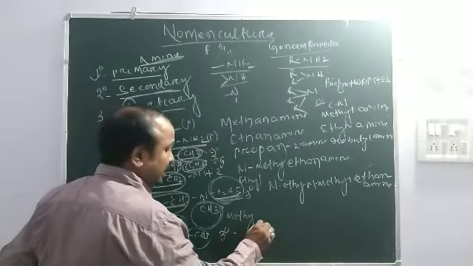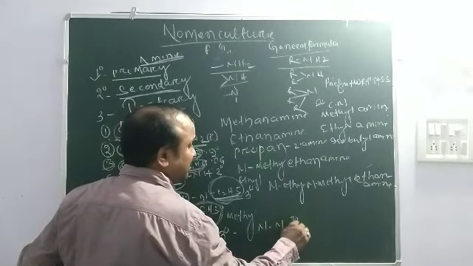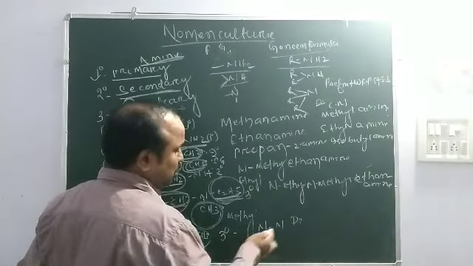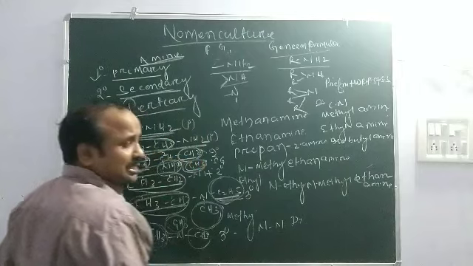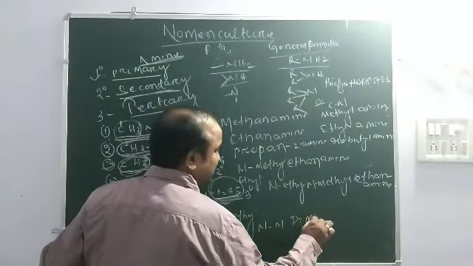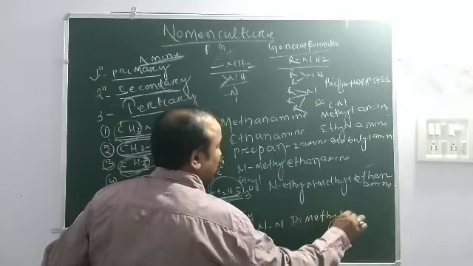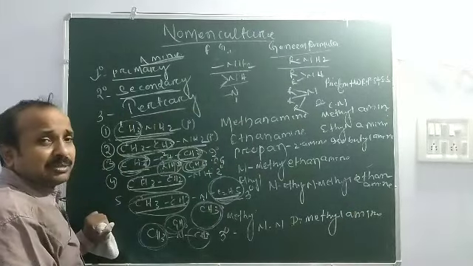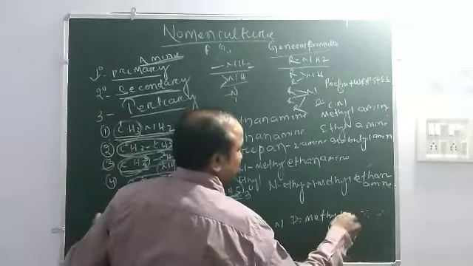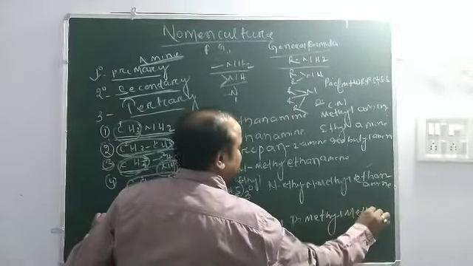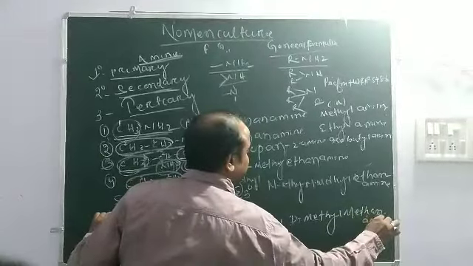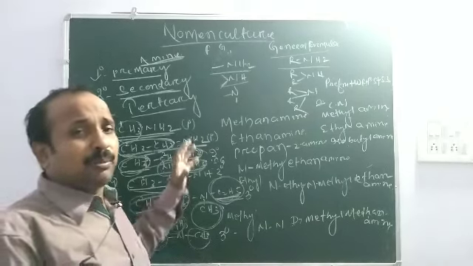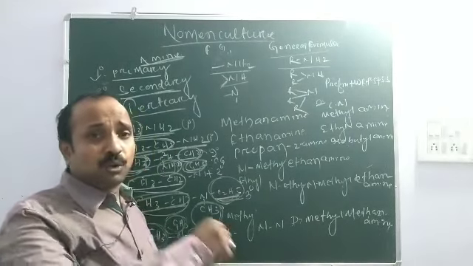So N,N-dimethyl. When two same groups attach to the organic compound, we use di, tri, tetra, etc. N,N-dimethyl methanamine. Okay, this is all about the nomenclature of the amine group.